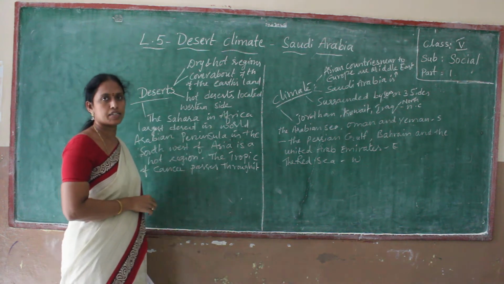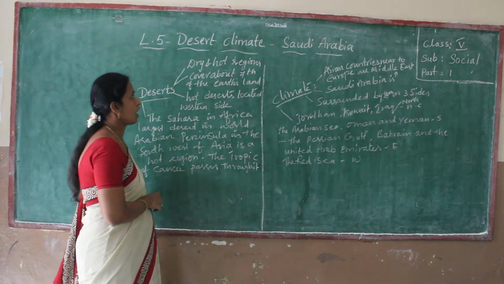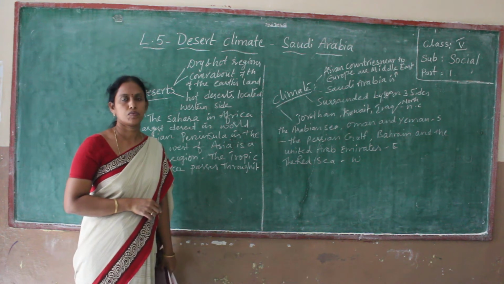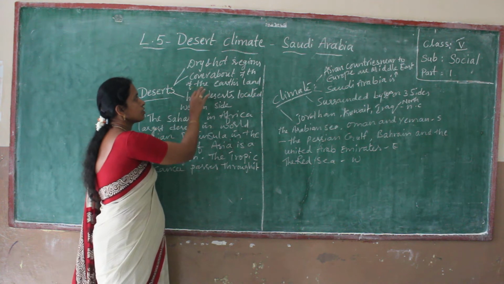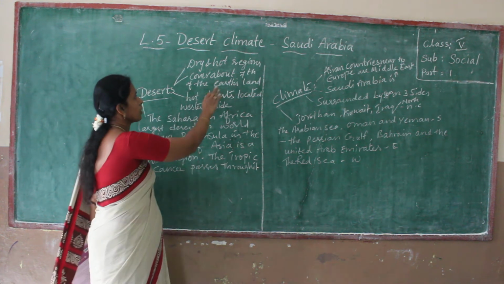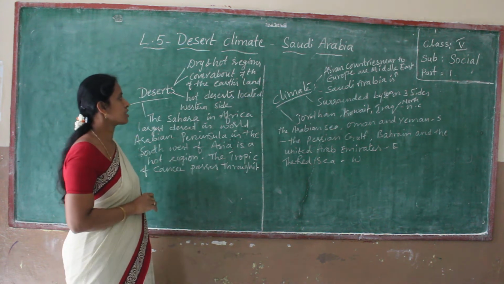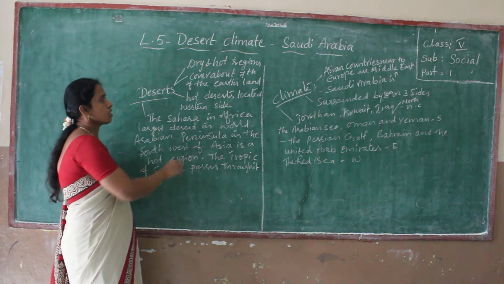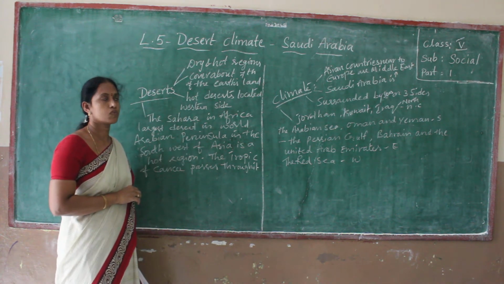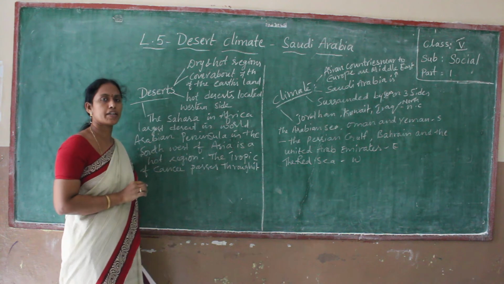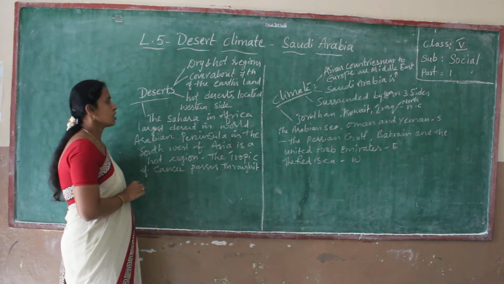First part, deserts. What are deserts? Deserts are dry and hot regions on this earth. On this earth, one seventh of the land is only deserts. These hot deserts are located on the western side. Where are these hot deserts located? Hot deserts are located on the western side.